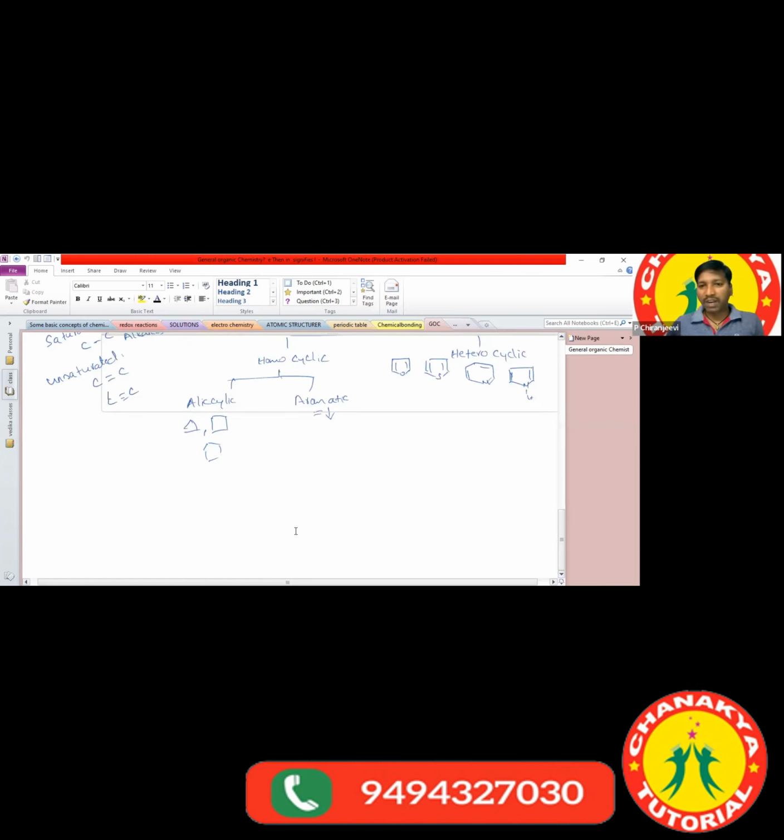What are the examples of heterocyclic compounds? Furan, tetrahydrofuran, thiophene, pyridine, pyrrole. All these are examples of heterocyclic compounds. Again, homocyclic compounds are classified into two types. One is alicyclic compounds and another one is aromatic compounds.